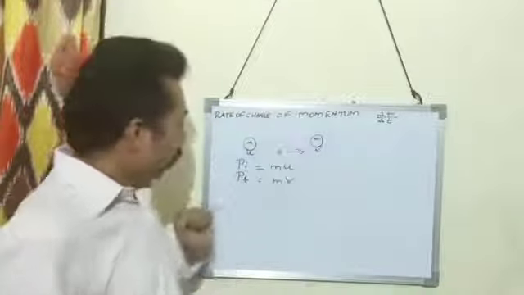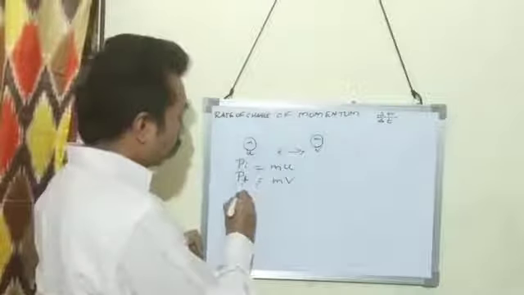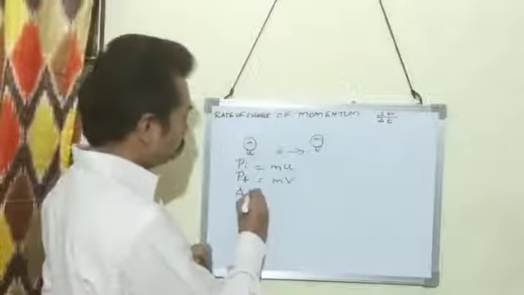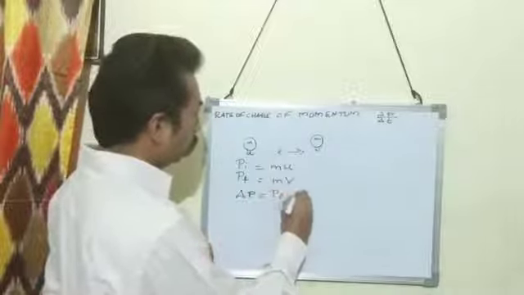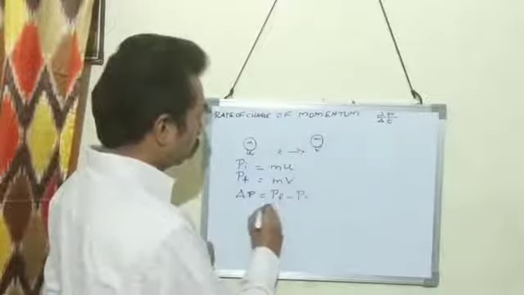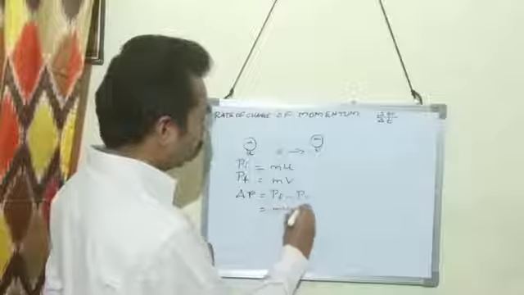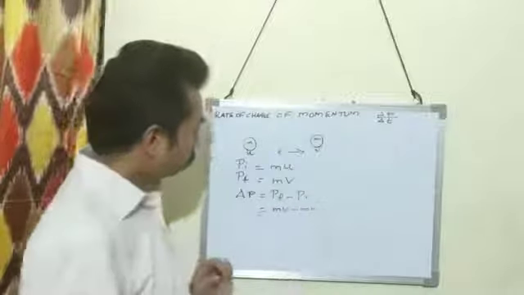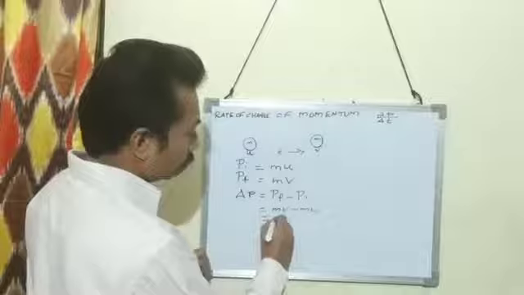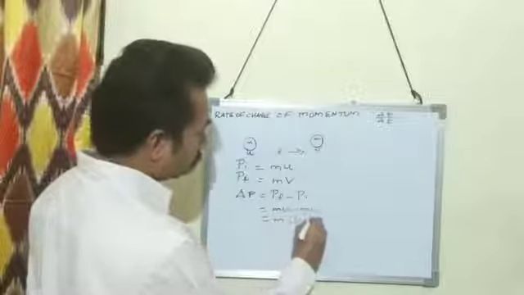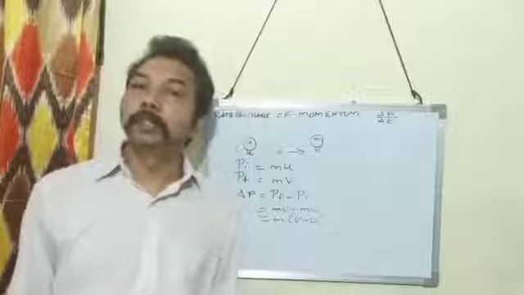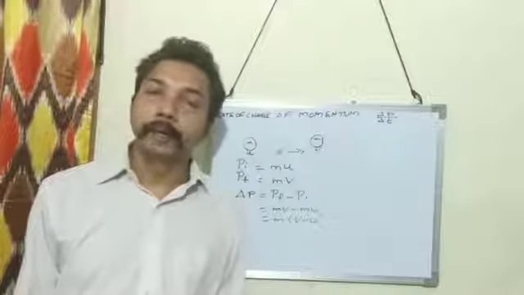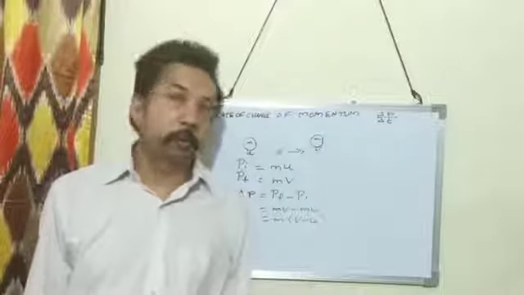Mass into final velocity. Then what is the change in momentum? Change in momentum is equal to final momentum minus initial momentum, which is equal to mv minus mu. M is common, we can take it outside and write m into (v minus u). This is the change in momentum.